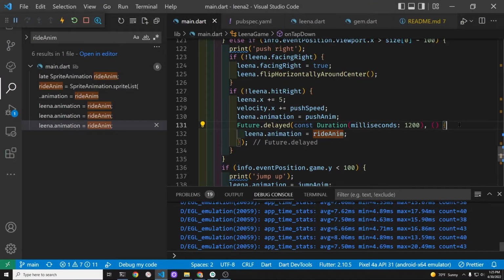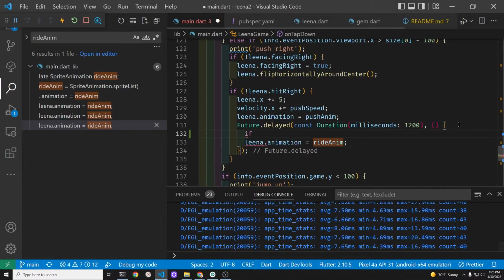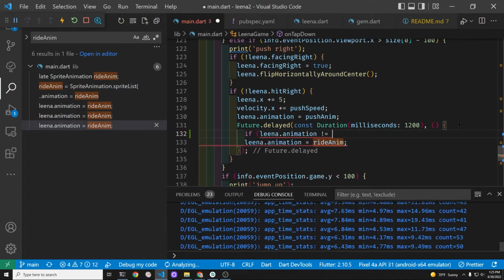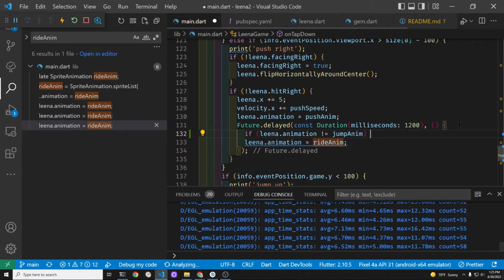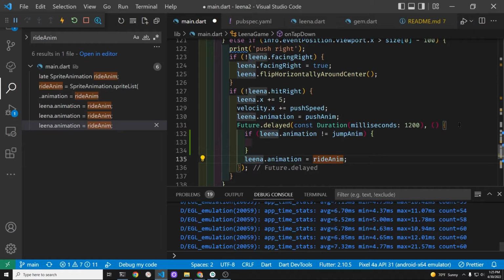We have a kick flip animation, but it's being overridden, I believe, by the ride animation. So when the skater Leena jumps up, there's certain times when the jump won't be completed. At least the animation of the jump won't be completed.